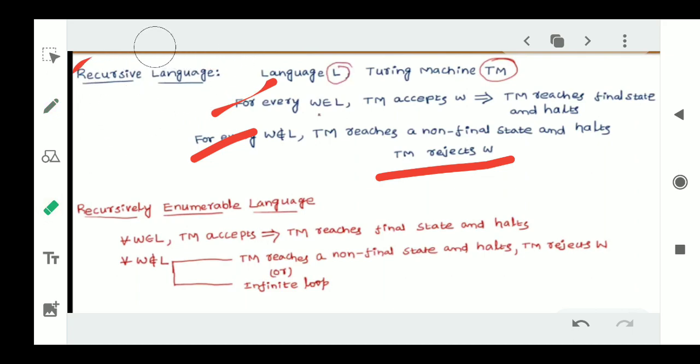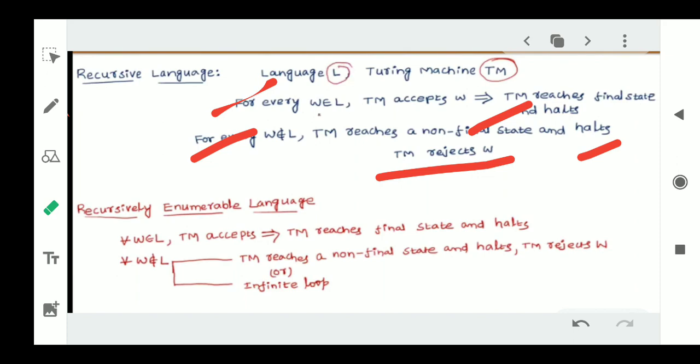So if we give a recursive language as input to the Turing machine, then what happens? If the string is accepted by the Turing machine, it accepts. If it is not, it will reject. But the Turing machine will halt after giving the output. If it accepts, it will go to the final state and halt. If it does not accept, it will not go to the final state, but though it is not going to the final state, it will halt. So that is the case we discussed in the recursive language.